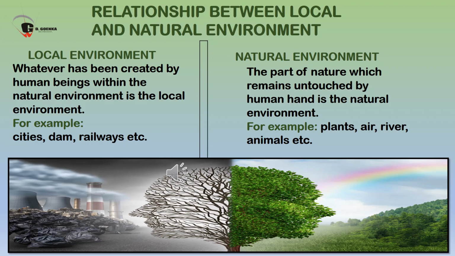And the natural environment is the part of nature which remains untouched by human hand. So dear children, the environment which is untouched by humans is the natural environment. For example, plants, air, river, animals, etc.